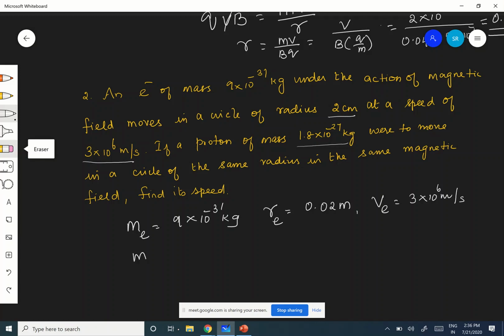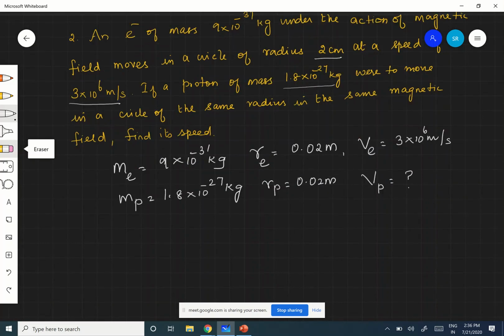What else? Mass of the proton is given, 1.8 into 10 power minus 27 kilogram. The radius is the same, so the radius of the proton is also 0.02 meter, and the magnetic field is also the same, but what you want is the velocity of the proton. This is what is required.